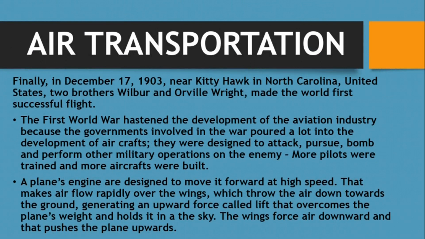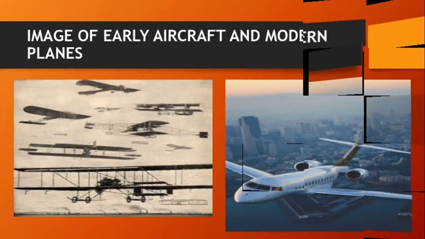A plane is very heavy metal, and lift holds it in the sky. So the wings force air downward and push the plane upward. That's the design that was made for the plane to fly. Let's see the images of the early aircraft and the modern aircraft.